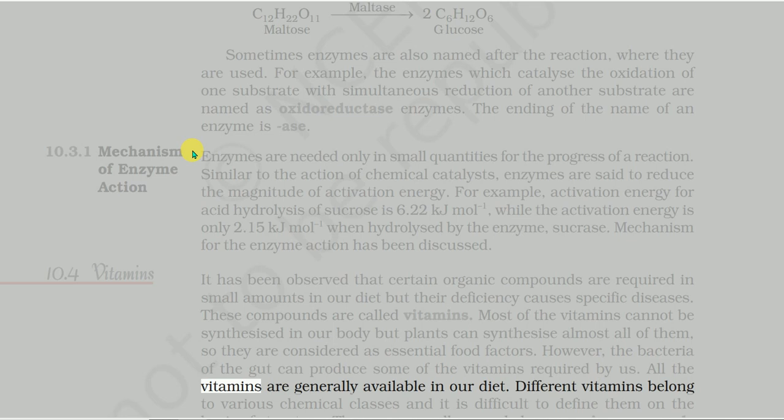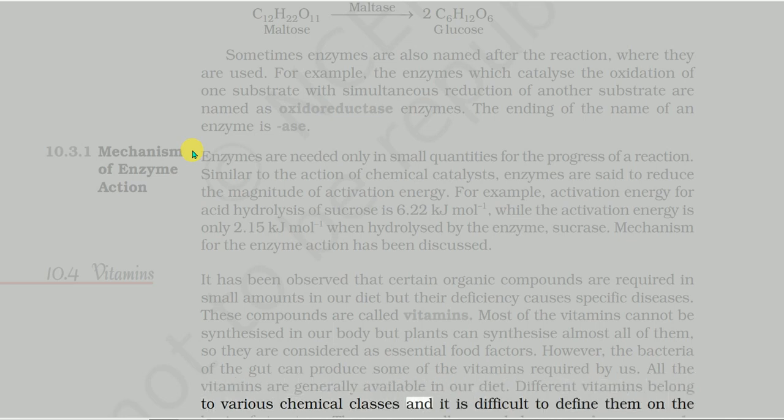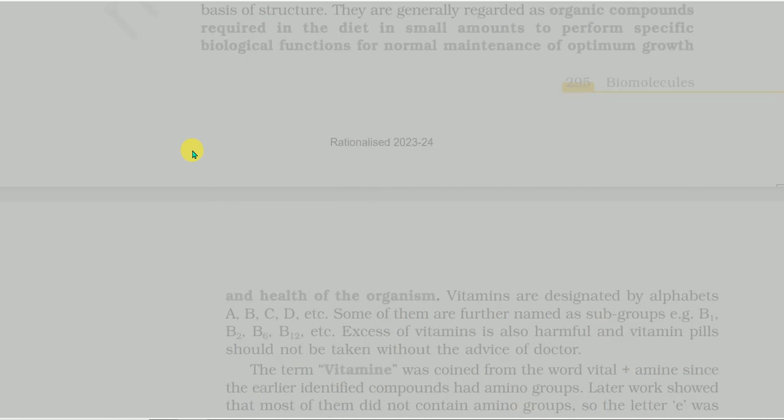Different vitamins belong to various chemical classes, and it is difficult to define them on the basis of structure. They are generally regarded as organic compounds required in the diet in small amounts to perform specific biological functions for normal maintenance of optimum growth.